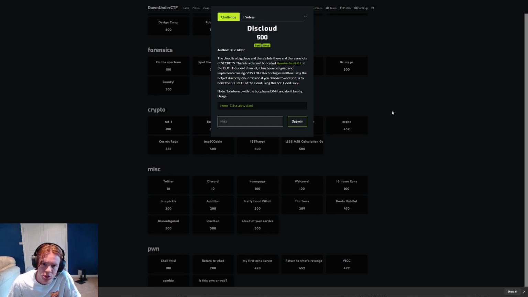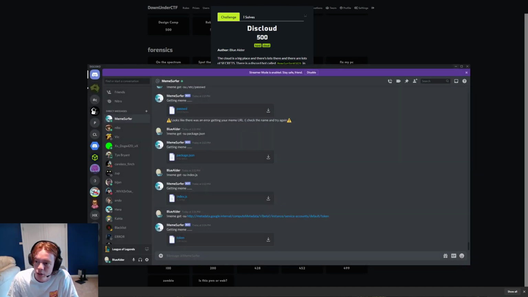So we're told that this is a bot that is implemented using GCP Cloud technologies, and there's a Discord bot called Meme Surfer in the Discord channel that we need to message to get this going. Bit of spoilers there, but that's okay. This is a write-up. So let's get started.